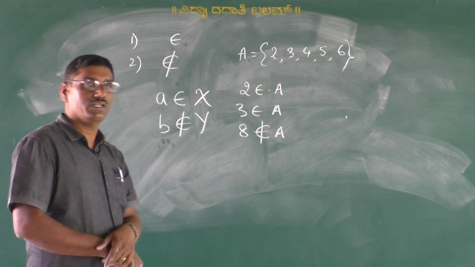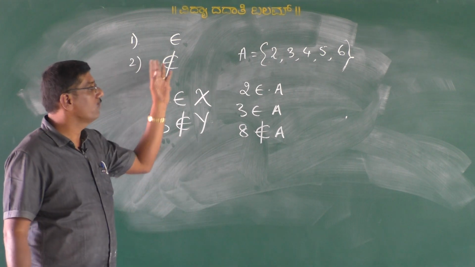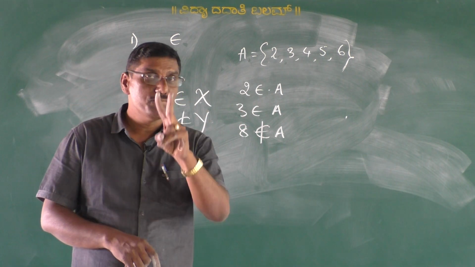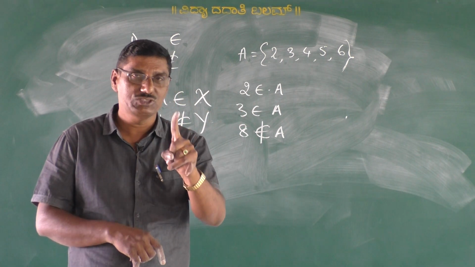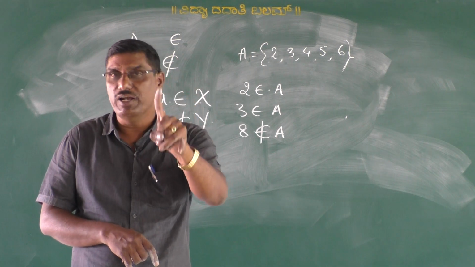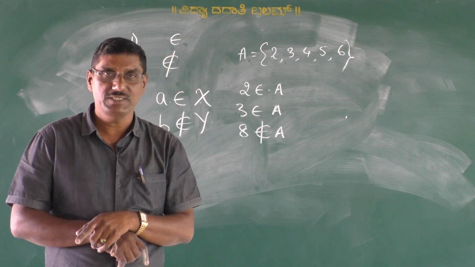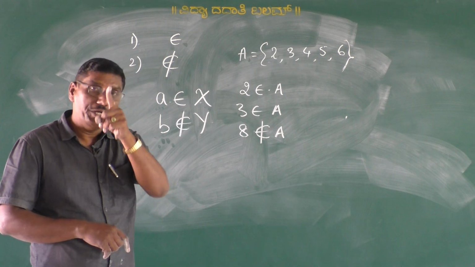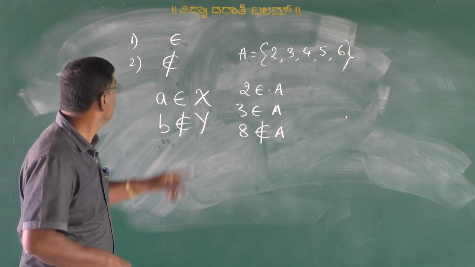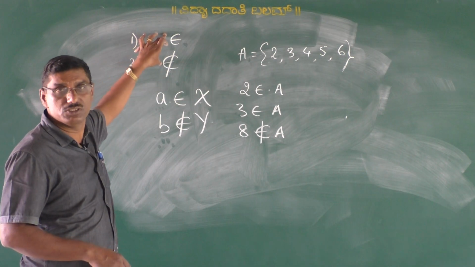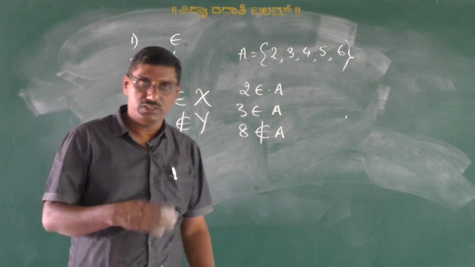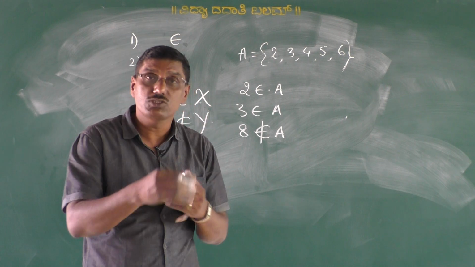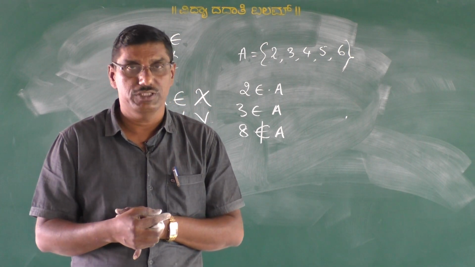Yes, in this class we discussed the definition of a set and 3 important words: collection, objects and well defined. Also the representation of a set, the denotation of a set, and these 2 symbols. In the next class we will continue with examples and also types of sets, my dear students. Okay.